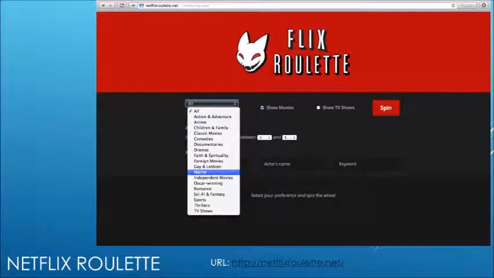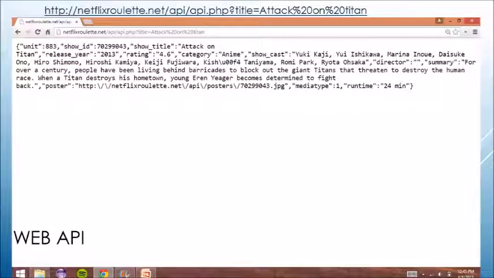Another website, which is not technically supported by Netflix, however, they built their own database to make it function, is netflixroulette.com. This is an interesting website because it's basically a roulette, where there are different criteria that you fill out, and it would suggest from a list of random movies what movie or TV show you should watch. However, people can use the Netflix Roulette database, which is public, to build their own apps from that. So Netflix Roulette has opened up its database to everyone, and it has its own public API.